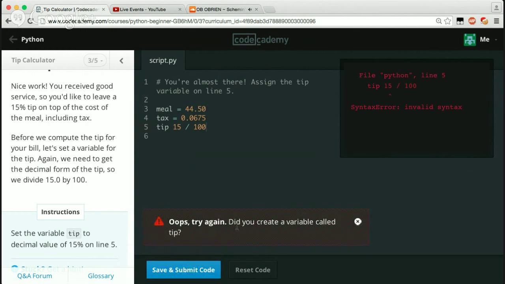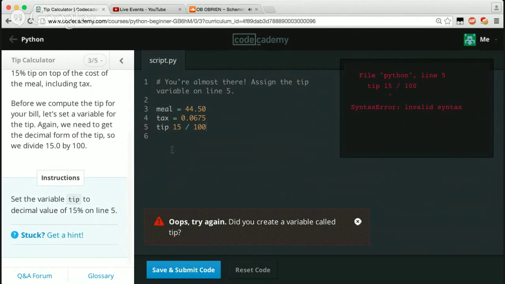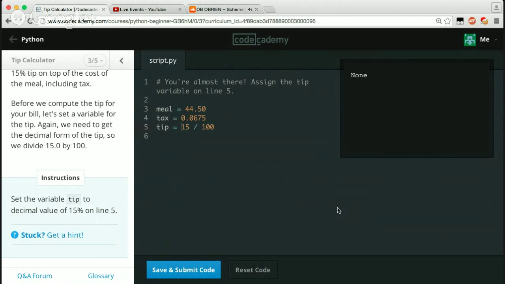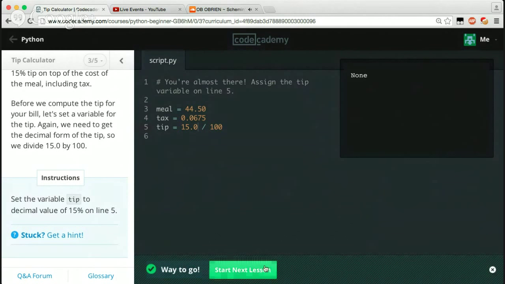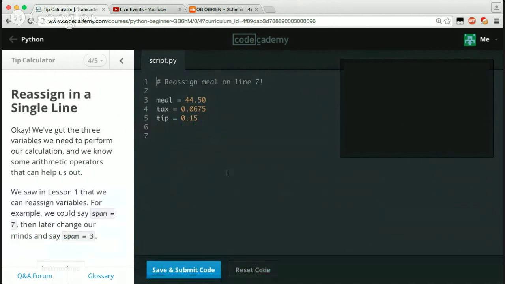Oh, got an error. Did you create a variable called tip? Well, we got that, it says tip. Oh, there's no equal sign. I'm an idiot. There we go. Oops, looks like the tip is set to 0 instead of 0.15. Bam. There we go. Try that. Okay.